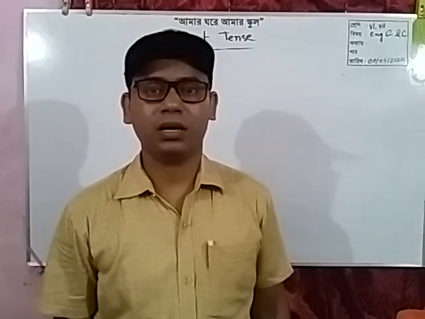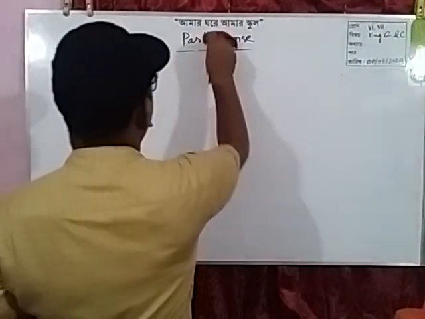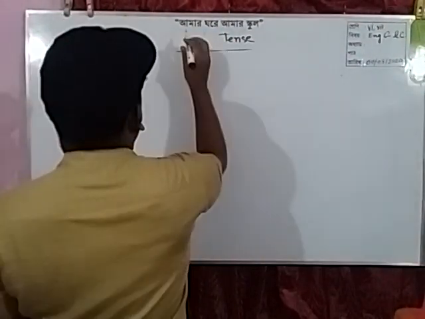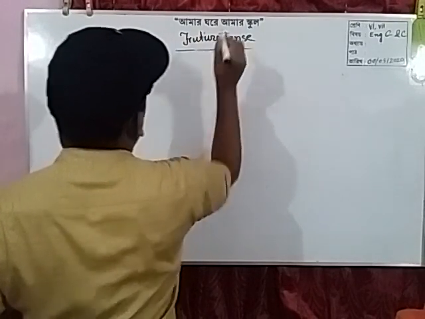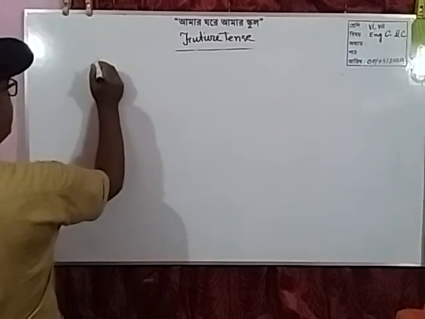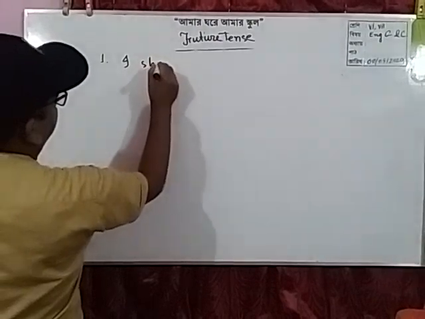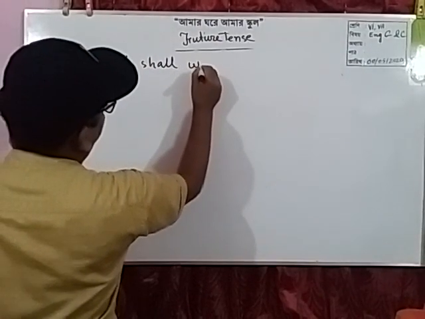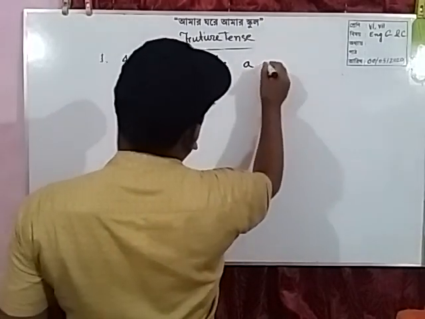Dear students, now come to the future tense. Let me write 3 sentences again. Number 1, I shall write a letter.